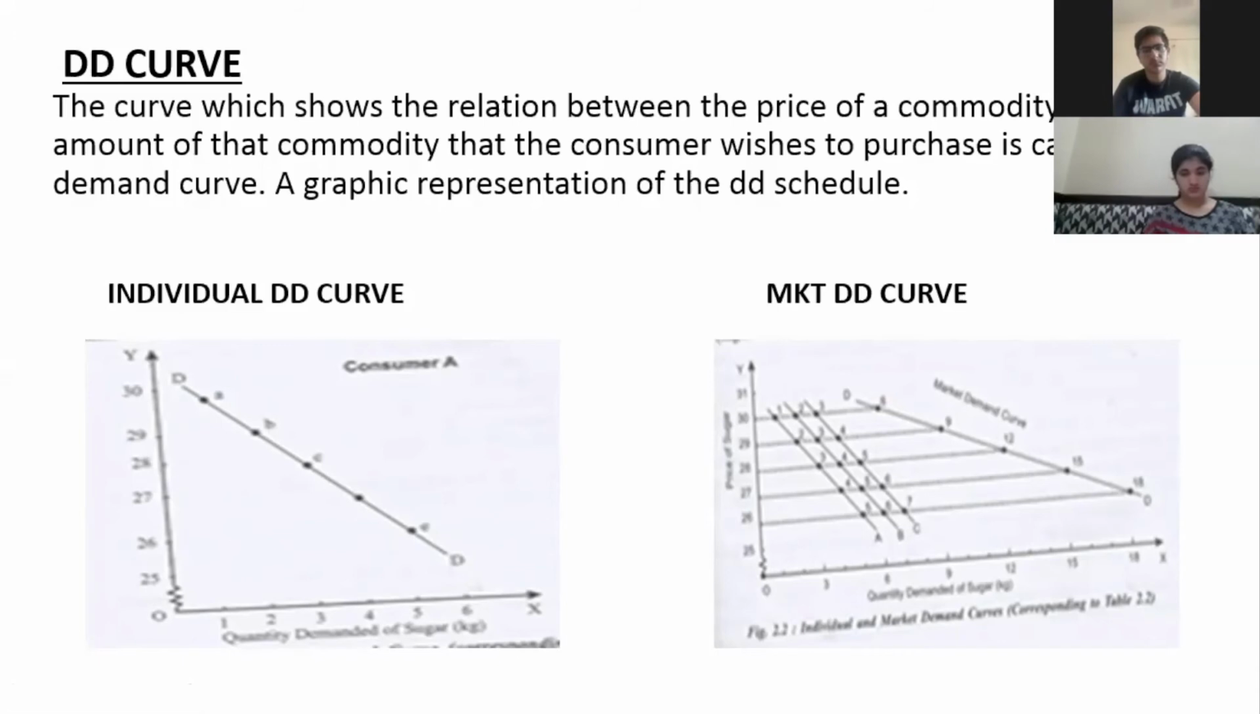So the table that was given before this, using that table, at 30 rupees per kg, see the graph, at 30 they have plotted one point here.